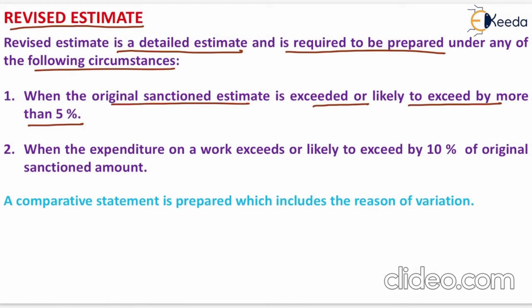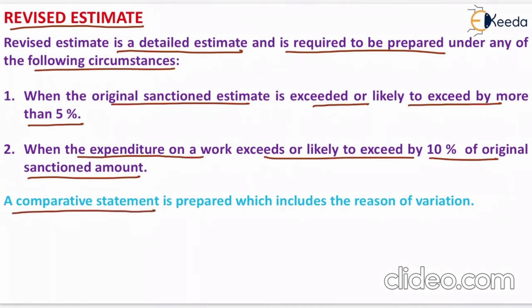The second circumstance is when the expenditure on a work exceeds or is likely to exceed by 10% of the original sanctioned amount. It means we have to prepare the revised estimate when the expenditure on a particular work exceeds or is likely to exceed by 10% of the original sanctioned amount. Now we have to give a comparative statement which includes the reason for variation.